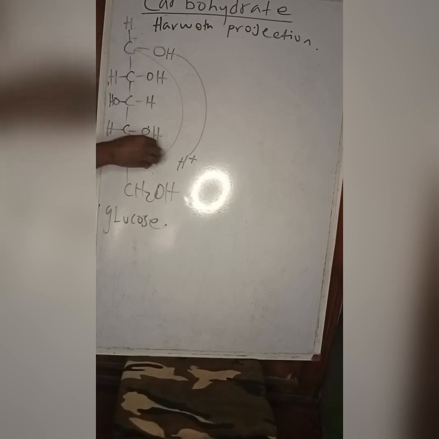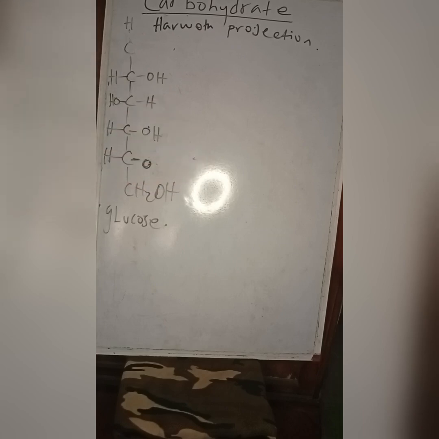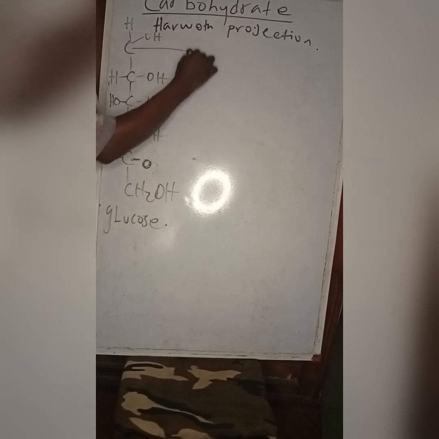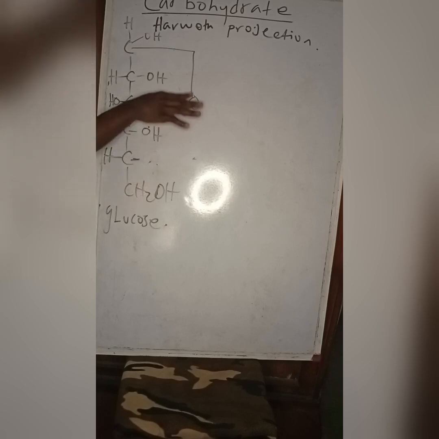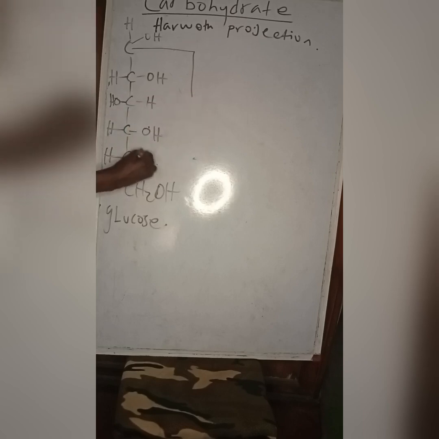So at the end of the day, we're going to have a structure like this. I have OH, then I have O. Remember, there was an O there, so this was just the O negative.